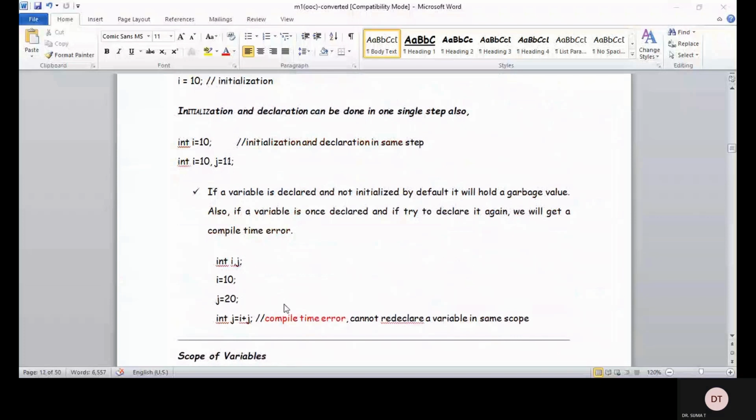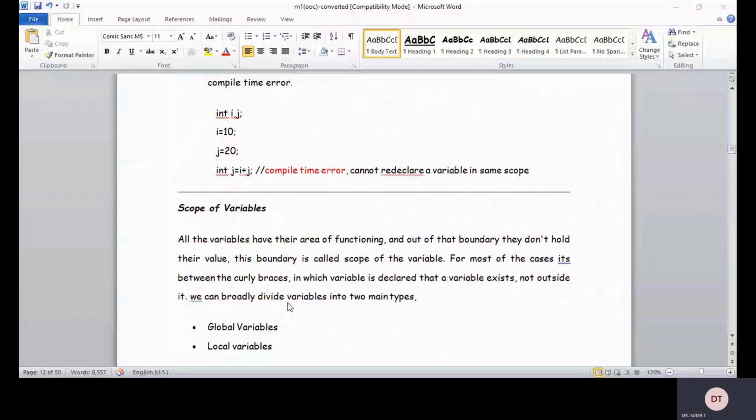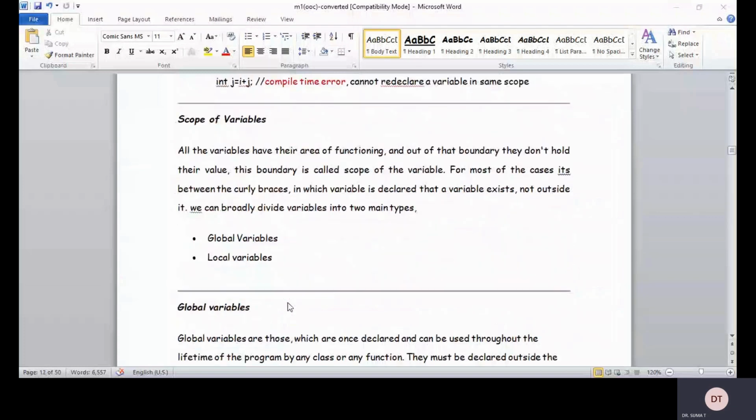Then when you have these kinds of variables, what is their scope, where can we use them? Okay, what is the lifetime of those variables? All the variables have their area of functioning, and outside that boundary they don't hold their value. This boundary is called the scope of the variable. For most cases, a variable exists between the curly braces in which it is declared, not outside it.